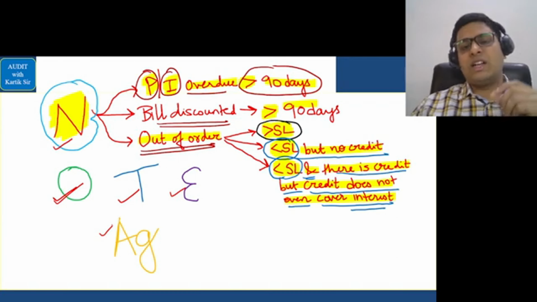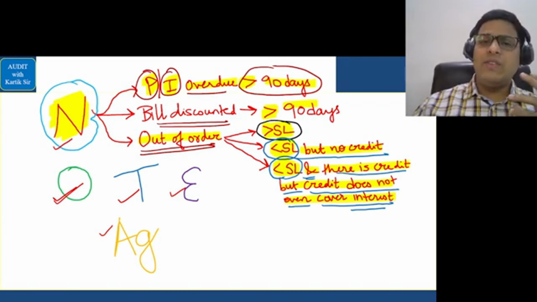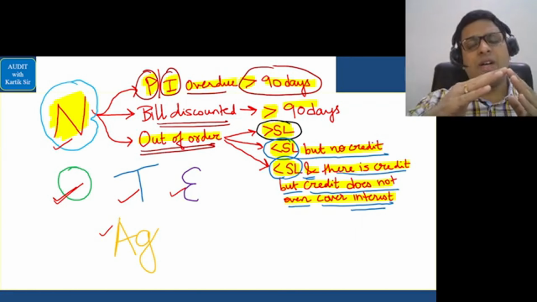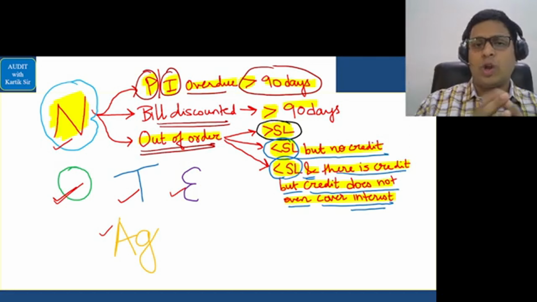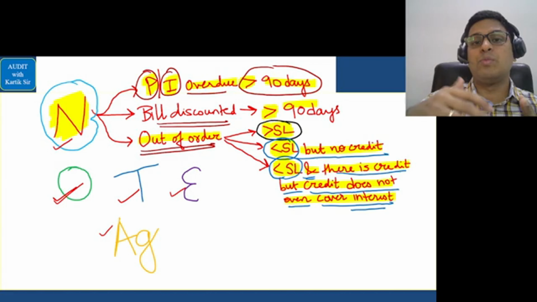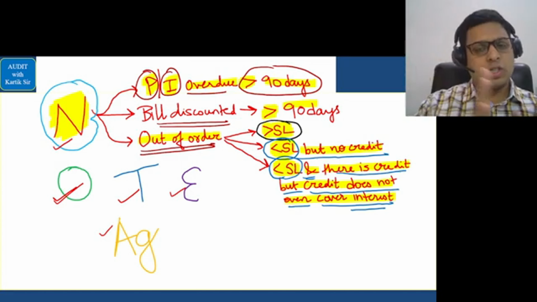What is this? Agricultural advances. Agricultural advances basically means that in every state you have something called a State Level Bankers Committee, and they will divide the crops that are grown in that state into two parts: the long duration crops and the short duration crops. The crops that take up to 1 year to grow are called short duration crops, and the crops that take more than 1 year to grow are called long duration crops.